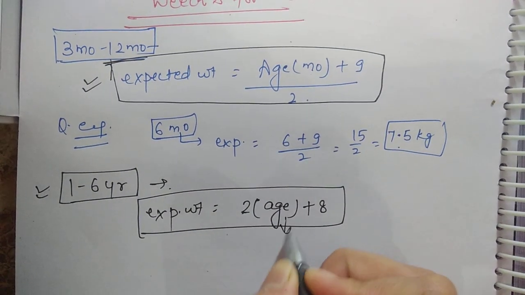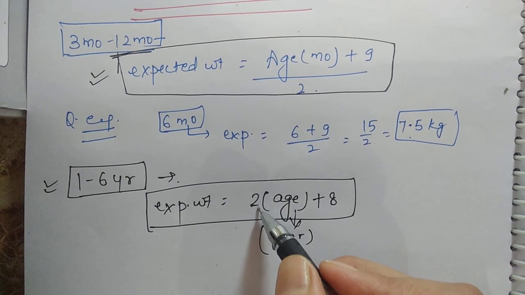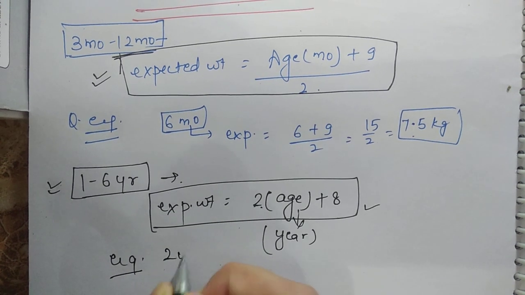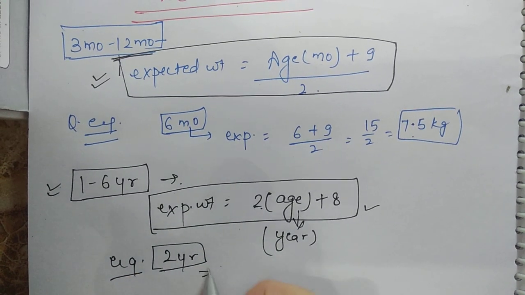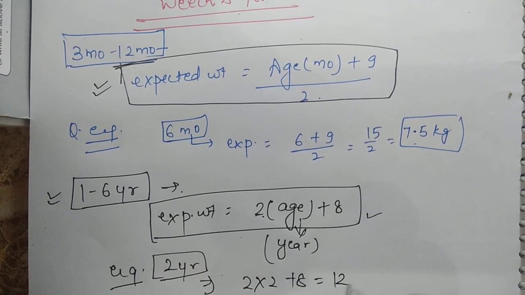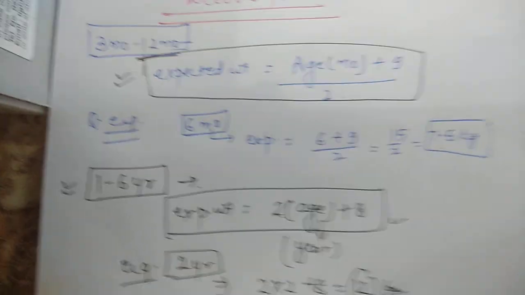Age should be in years. Age in years into 2 plus 8. For example, the child is 2 years of age. So what will be the weight at the age of 2 years? 2 into 2 plus 8. So 12 kg. The weight at the age of 2 years is 12 kg.